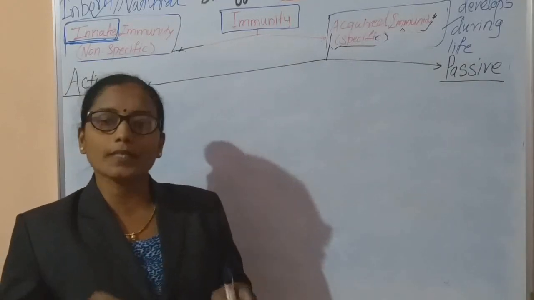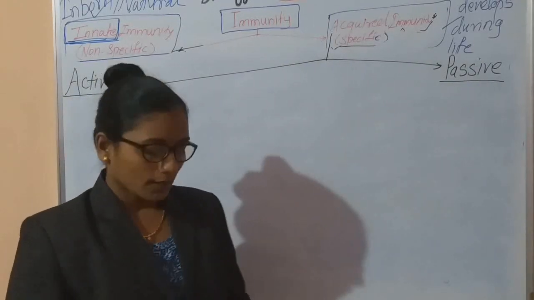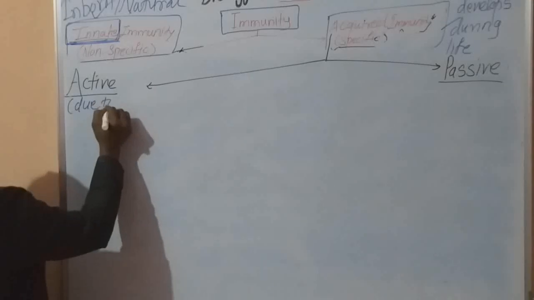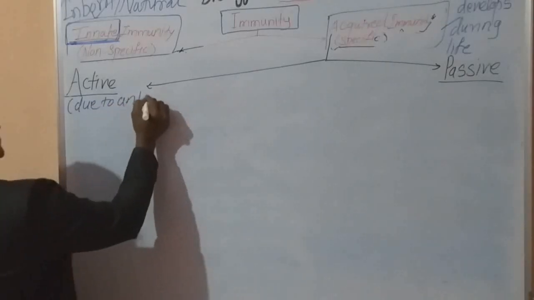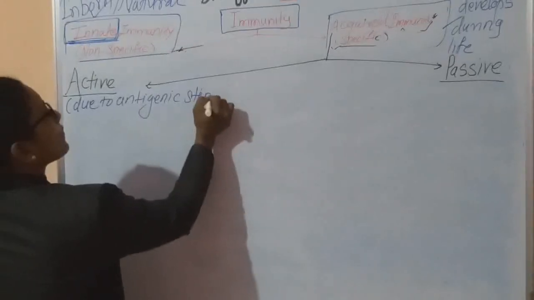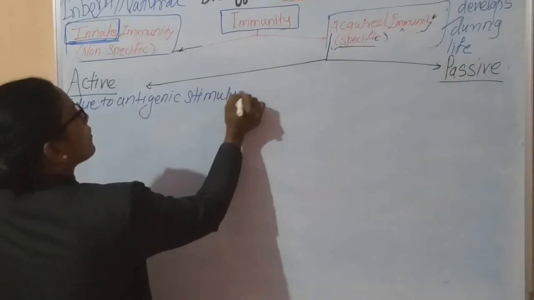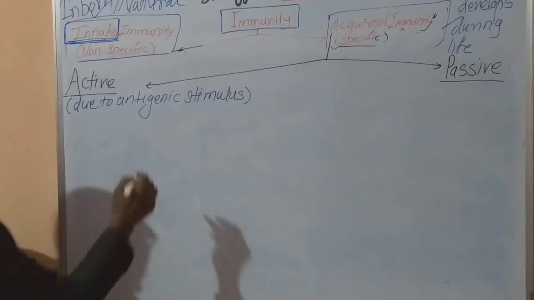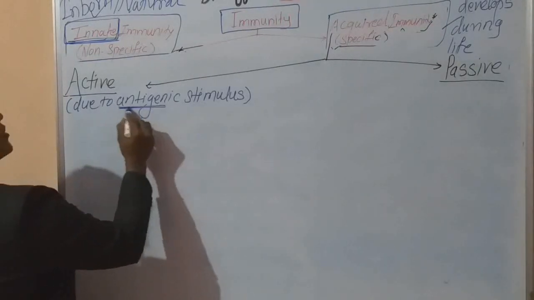Now what is the difference between these two? Active immunity is due to antigenic stimulus. Antigenic stimulus means due to the antigen.